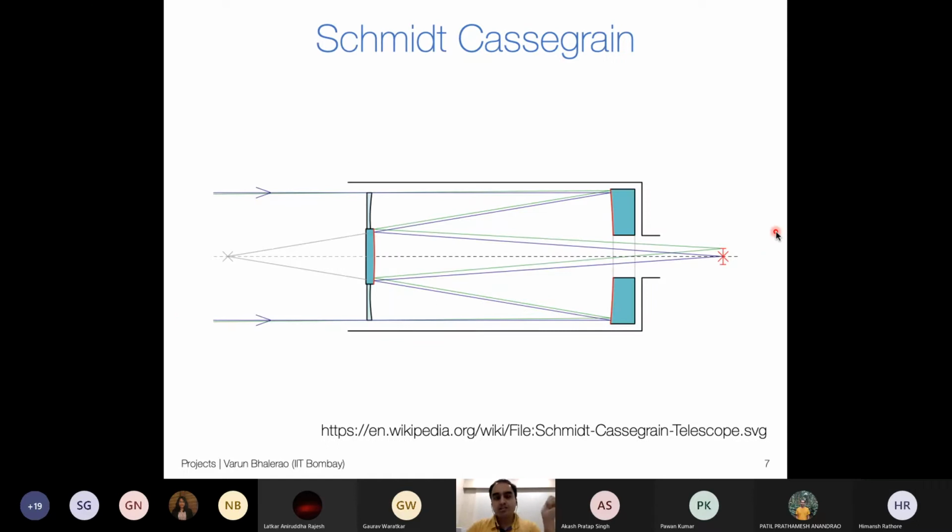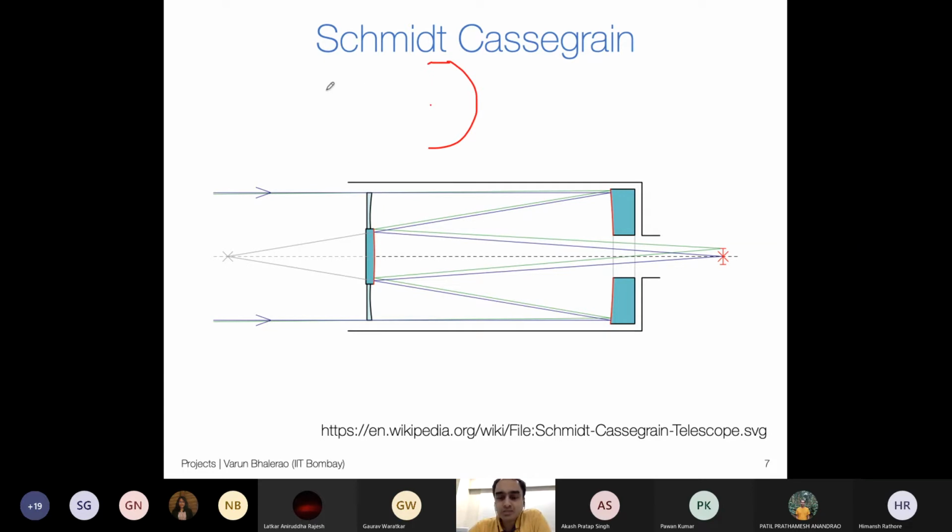Okay, there are other variants of this. There is something called a Schmidt-Cassegrain design, where a parabolic mirror is difficult to make. A spherical mirror is much easier to make, but a spherical mirror actually suffers from a problem called spherical aberration. Okay, so let me try to explain this problem in short. If I have a spherical surface, okay, I'm drawing it all the way as a hemisphere. This is my center of curvature. Okay, you may remember from optics that your radius of curvature is twice your focal length.